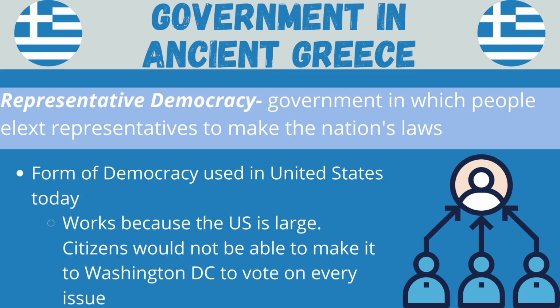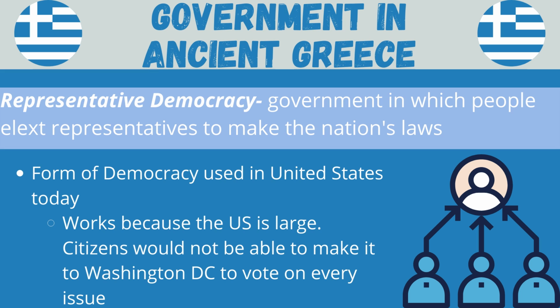One of our big things we talk about in seventh grade world studies is, why do we study this? What's the point? Well, we study this ancient Greek development of democracy because it impacts us as Americans. Because in America, we also have a democracy. The ancient Athenians developed a democracy, and we use this idea of democracy, but we have a different type of democracy. In America, we don't use the direct democracy of ancient Athens. We use what's called a representative democracy. And that's a government in which people elect representatives to make the nation's laws.